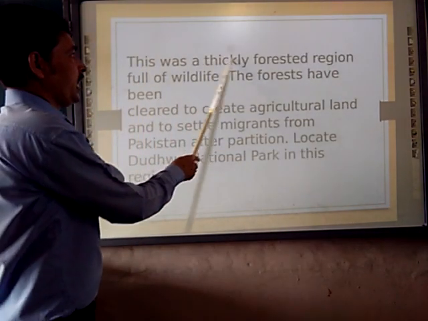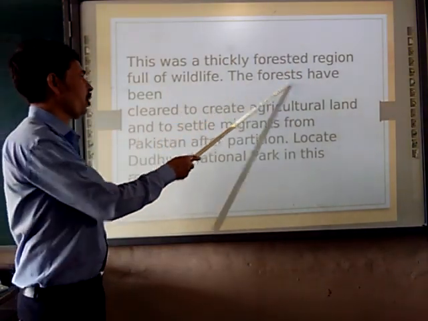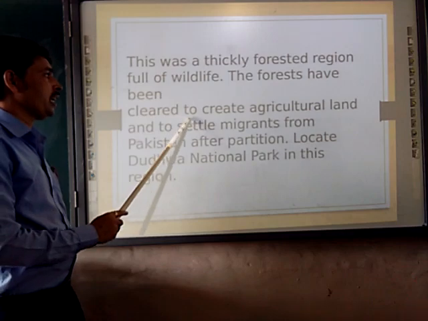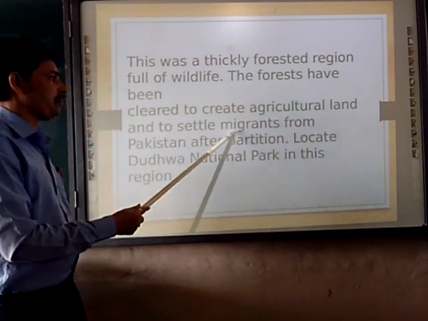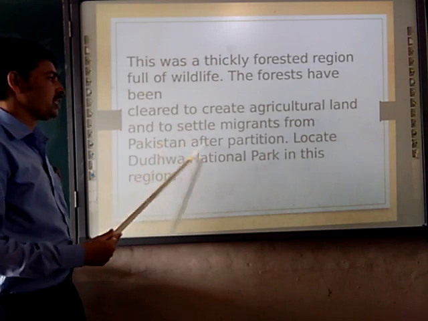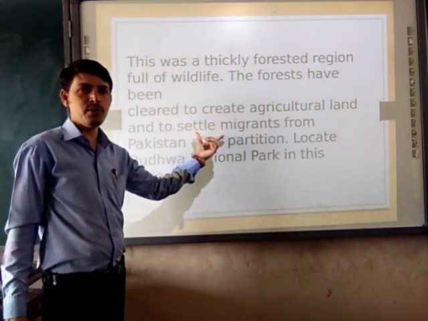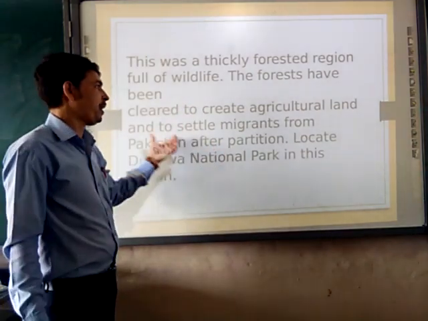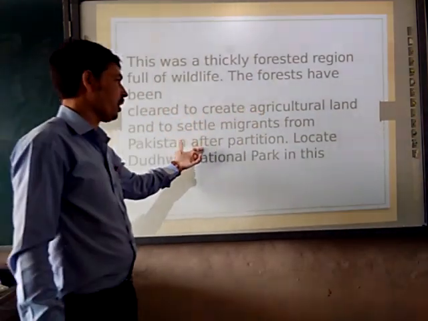This was a forest region full of wildlife, and the forests have been cleared, creating agricultural land and settlements for migrants from Pakistan after the partition. The migrants who came to India needed to be settled, so this land was cleared for agriculture and for settlement.